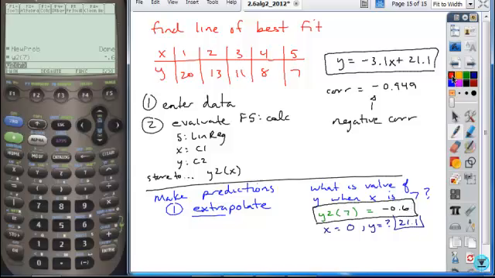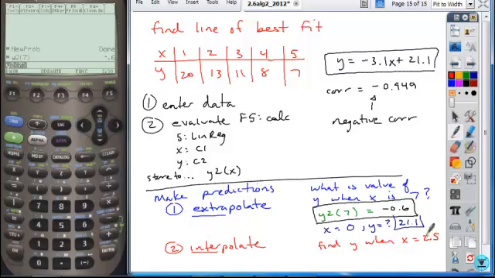Okay, now what if I asked if you could find y when x is 2.5. Okay, now that data, or the point that we're making a prediction on, is contained within the domain of the data set. This is called interpolation. Okay, inter is a prefix, means within. So it's either extra beyond or inter within, as far as the extrapolation or interpolation.